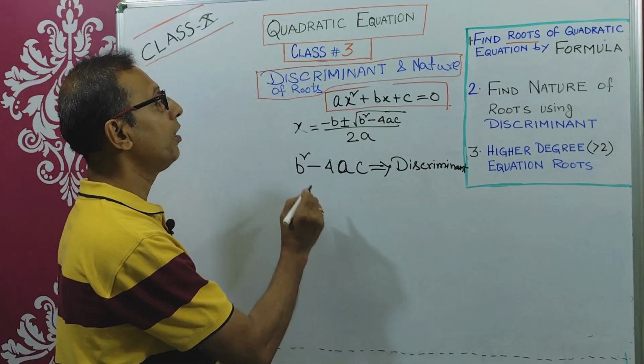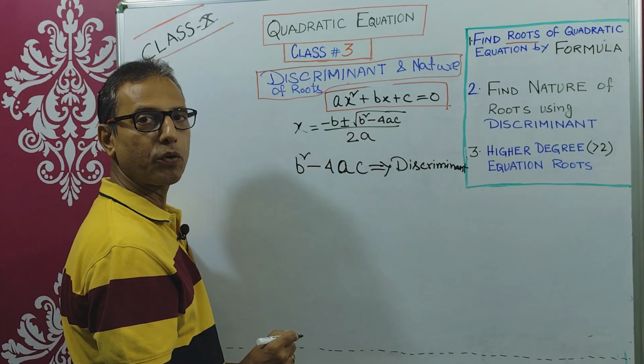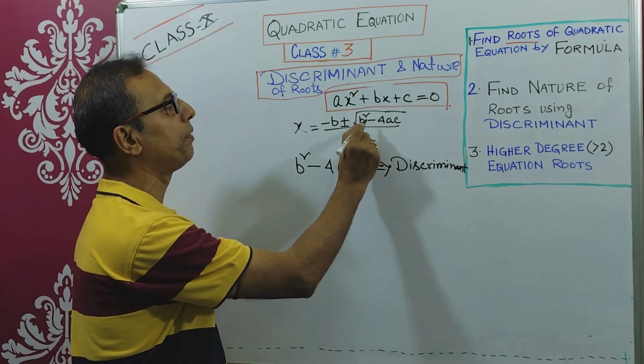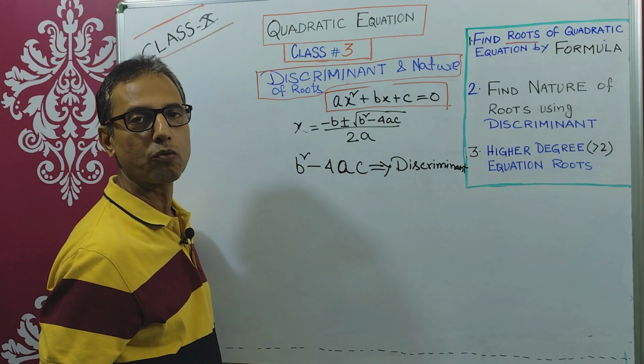Depending on the value of b square minus 4ac, you can easily understand the nature of the roots.